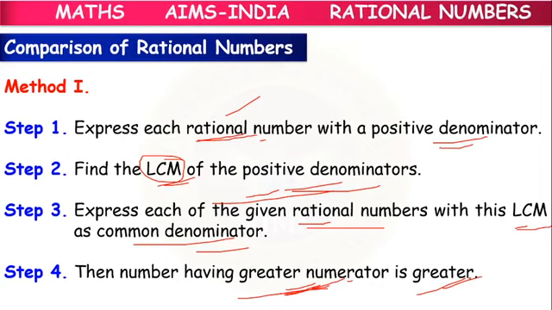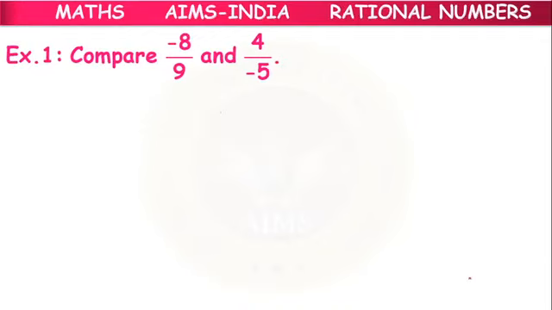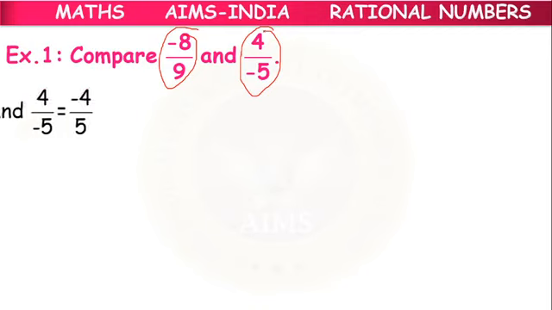First, make the denominator positive. Second, find the LCM of the denominators. Next, express all the given rational numbers with the LCM as common denominator. Then the fourth step: the number which has the greater numerator will be the greater rational number. Let's try to understand by an example. Compare minus 8 by 9 and 4 by minus 5. Two rational numbers are there, and we have to tell which one is greater and which is smaller.